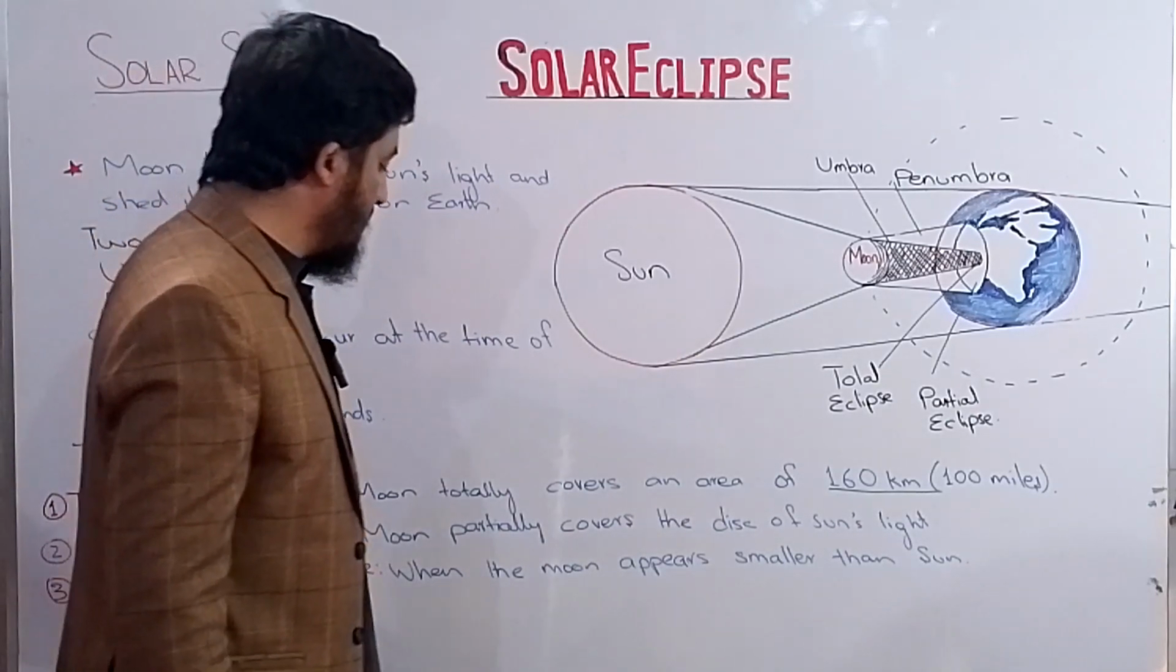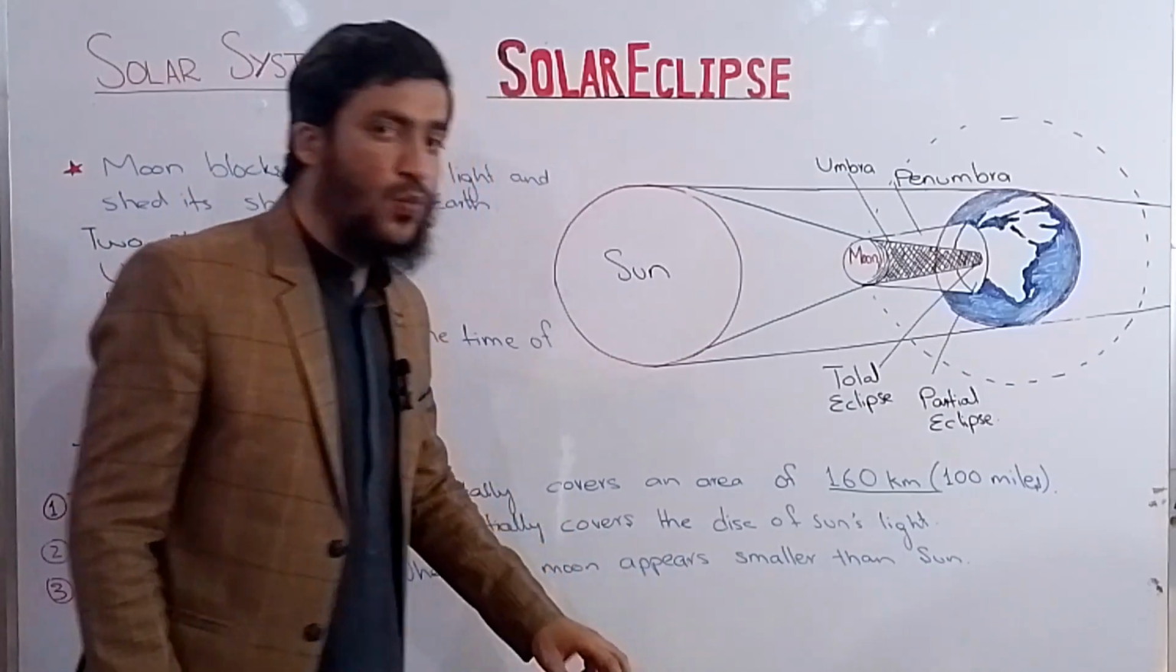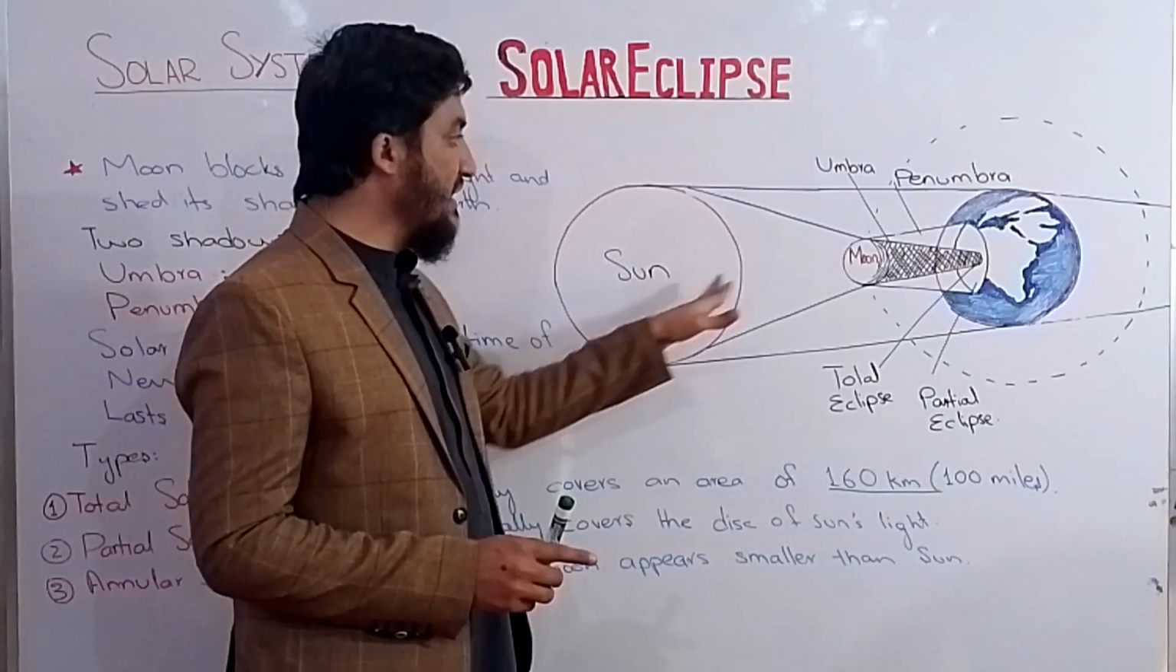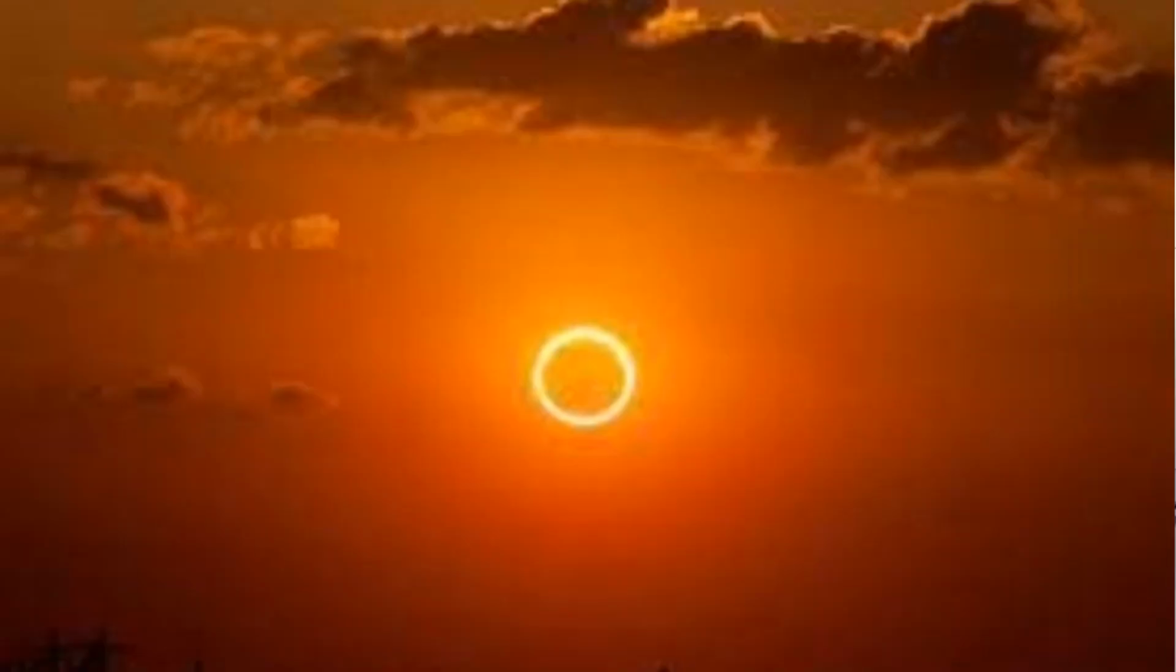The annular solar eclipse is when there occurs a change in the apparent size of the moon and the sun. You can also see a picture on your screen. The moon becomes smaller than the size of the sun. There appears a ring sort of a picture, due to which we can only witness a ring of the sun, not the total sun, and the annular solar eclipse occurs.